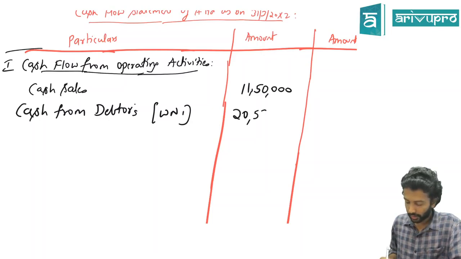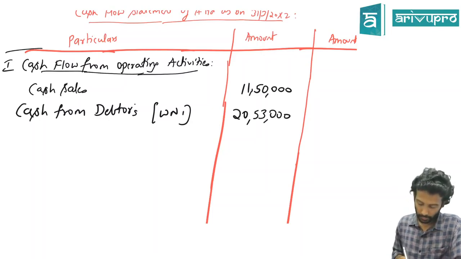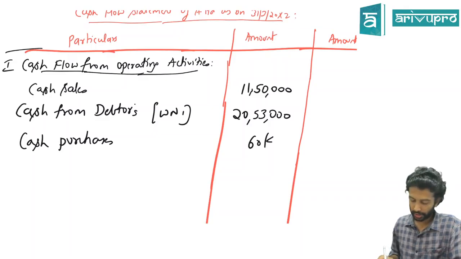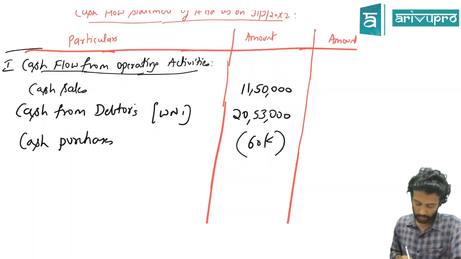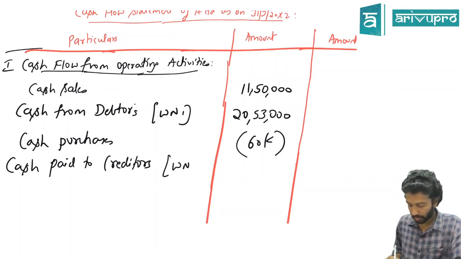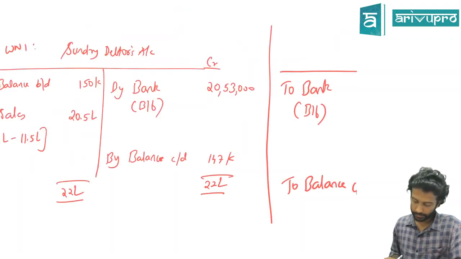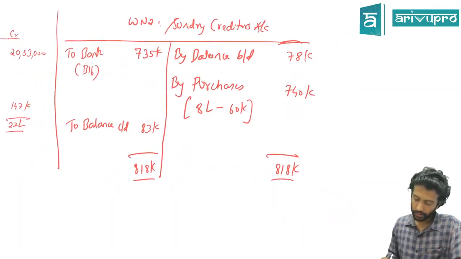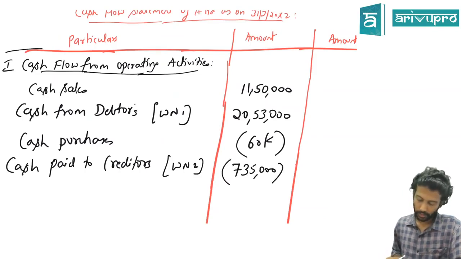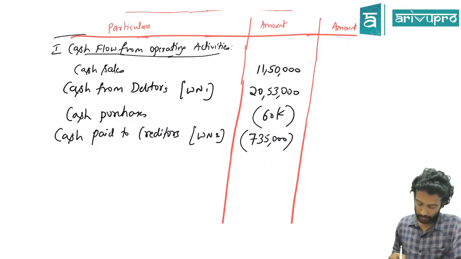20 lakh 53,000. Then they have given cash purchases, that is given to be 60,000. Cash purchase means inflow or outflow? So minus, we can also accommodate cash paid to creditors. They didn't give, but we prepared working note number 2 and got it, which is 7 lakh 35,000. Again an outflow.